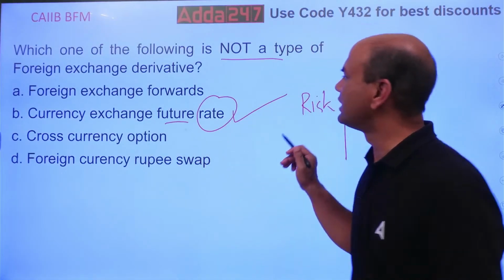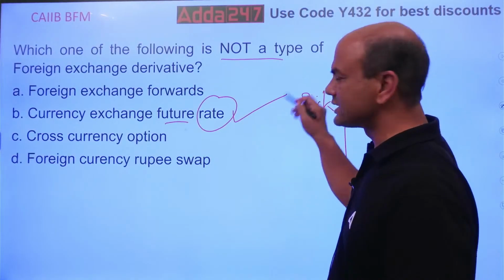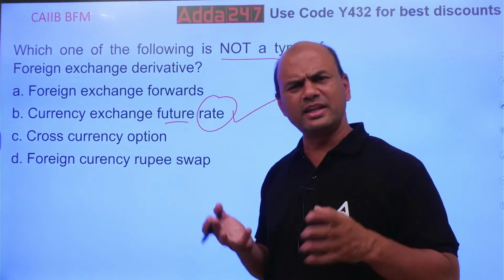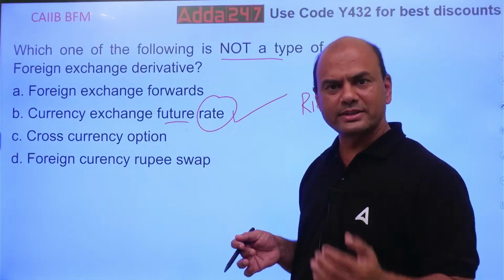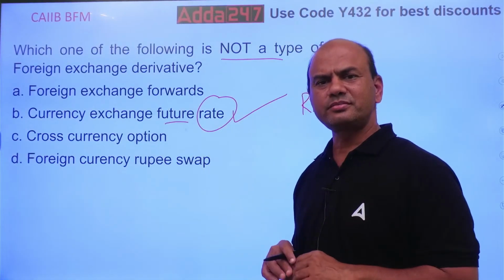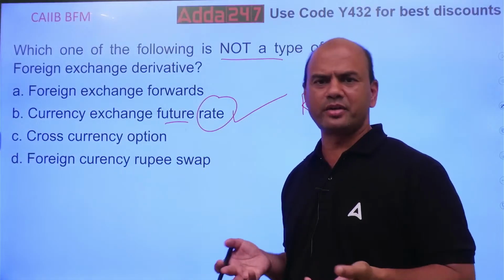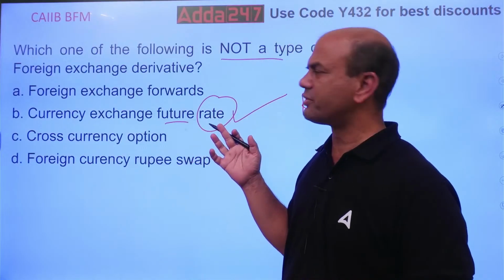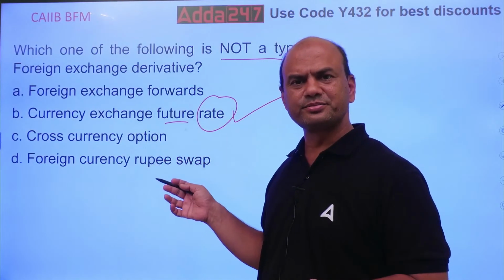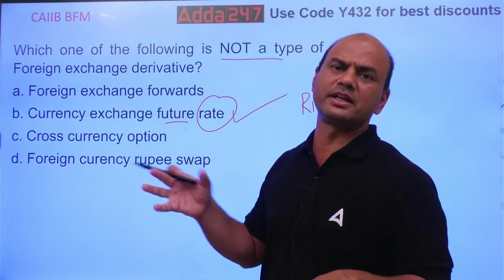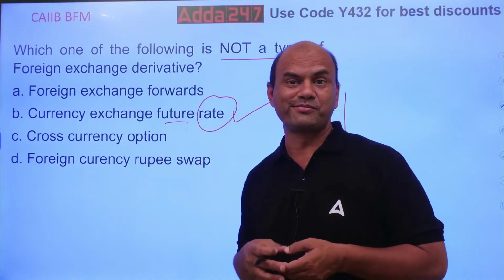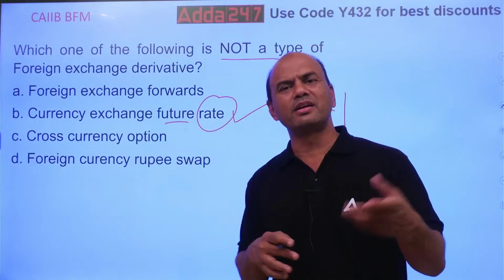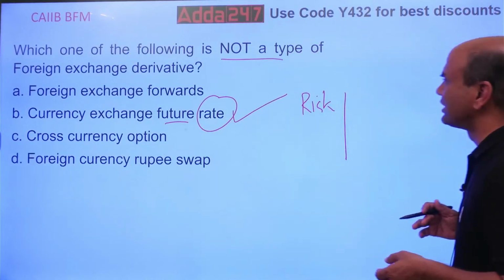And kindly note, in any derivative there is always a risk involved. Some risk should be there. Any derivative is always a juggling between the present and the future. There are always two legs in any derivative, like in a swap, similarly in a forward, in a future, and in options. Everywhere you will have these two legs: one fixed, the second floating, or unknown. But a rate is nothing. A rate is simply a rate. Movie ticket rate: what is the derivative in this? Nothing.